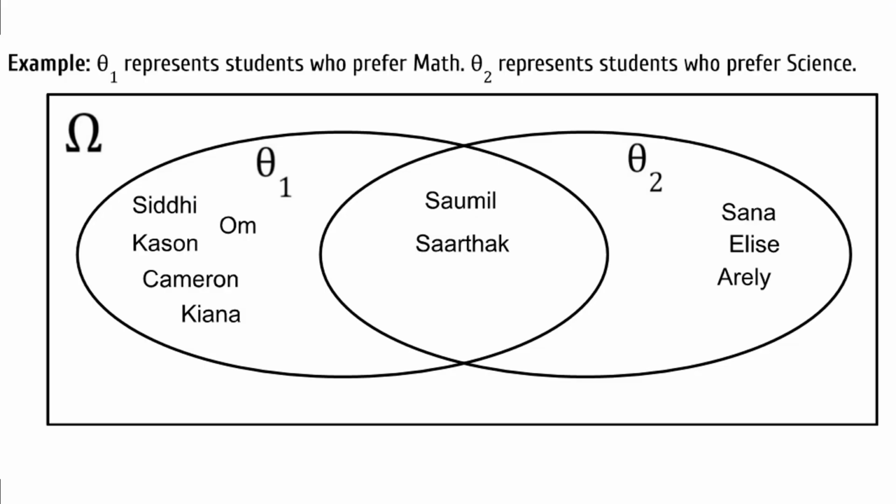For example, theta 1 represents the students who prefer math, theta 2 represents students who prefer science, and omega represents the entire sample space. We will come back to this Venn diagram as we explain probability elementary rules.